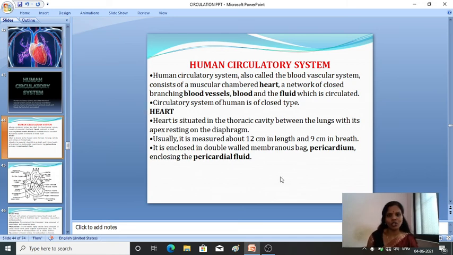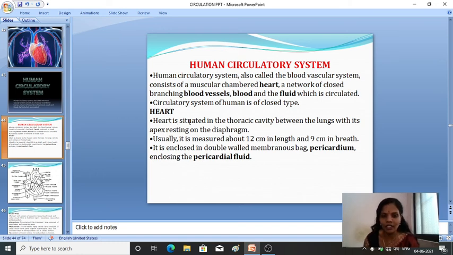The heart is situated in the thoracic cavity between the lungs, with its apex resting on the diaphragm. In the respiratory system you already studied that exactly in between the lungs, above the diaphragm, the human heart is located.